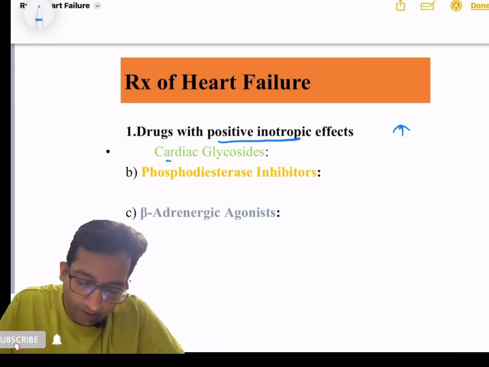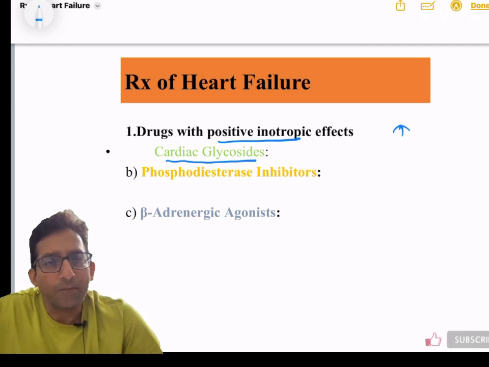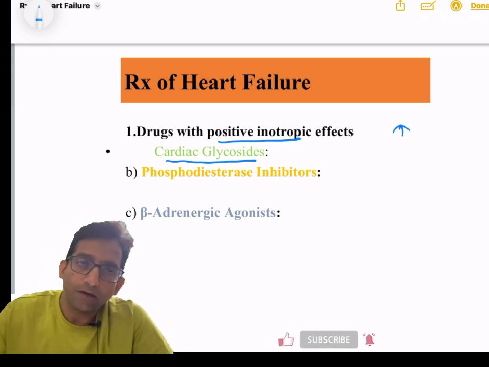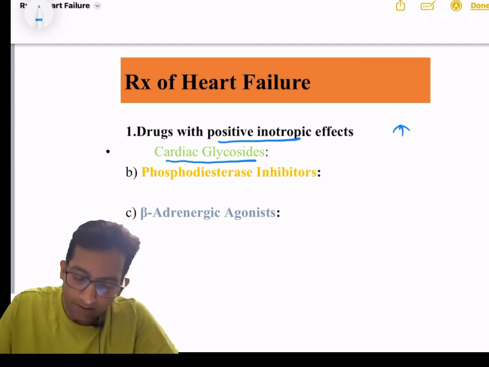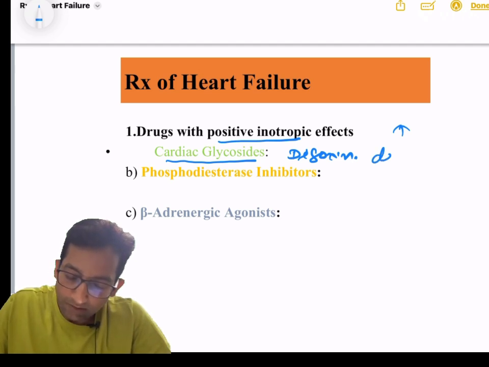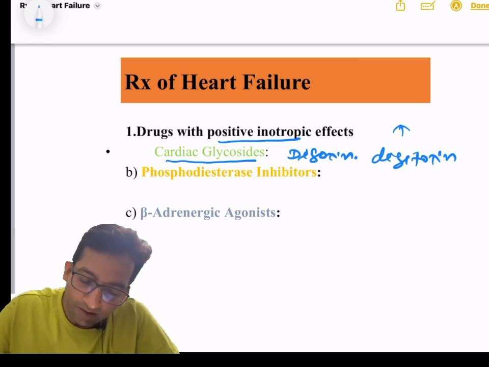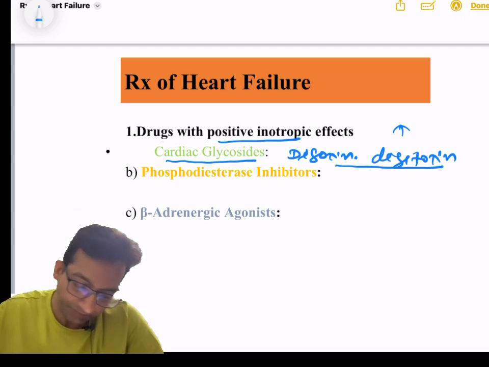First one is called cardiac glycoside. Why is it called cardiac glycoside? Because chemically it is glycosidic in nature and it acts on the heart, that is why it is called cardiac glycoside. Now, examples of the cardiac glycosides are digoxin, second one digitoxin. Collectively known as digitalis, because these are drugs obtained from a plant called Digitalis purpurea.